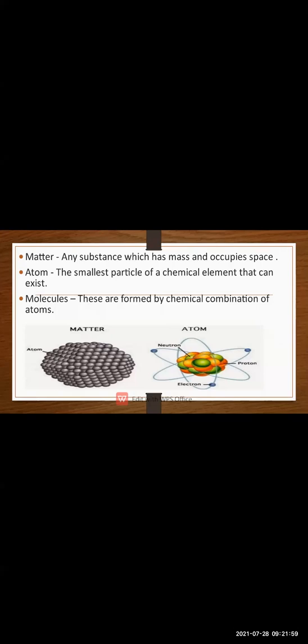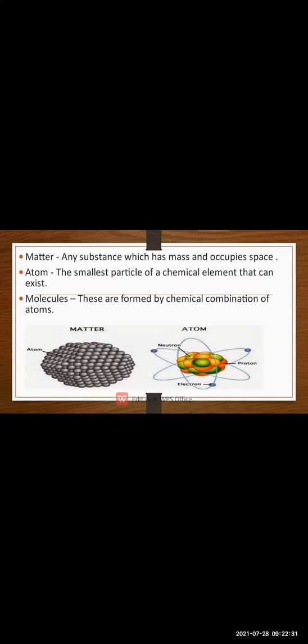Now, what is the atom? The definition of the atom, you can say it as the smallest particle of the matter is known as an atom. Then what are molecules? Molecules are formed by the chemical combination of atoms. When two atoms combine together and have some chemical reaction, that time they form the molecules.